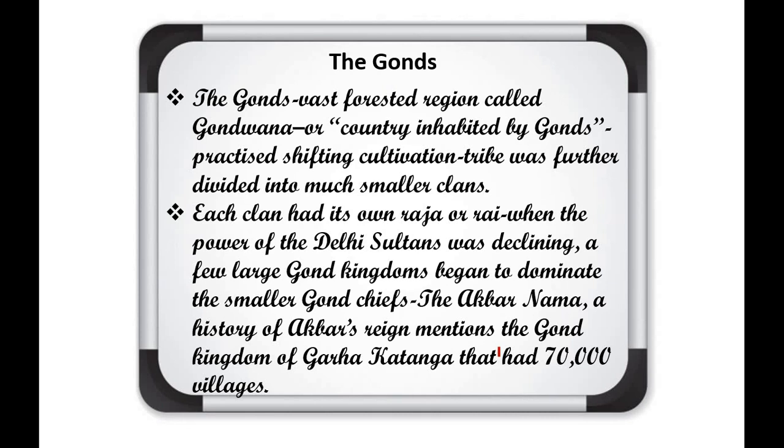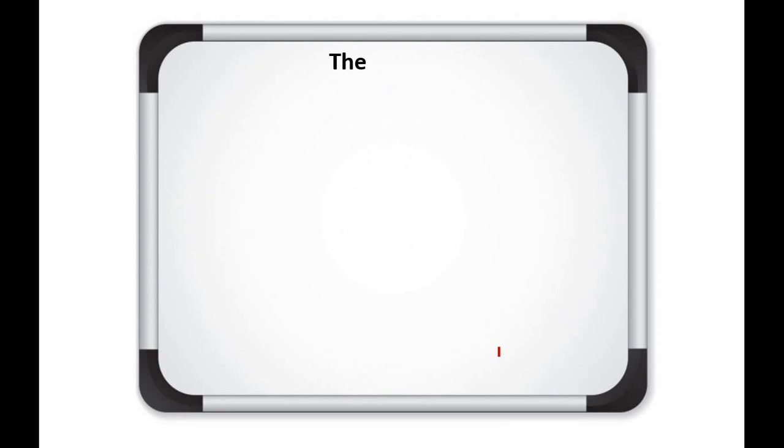When the Delhi Sultanate was there, the Delhi Sultans were ruling in the northern part, in Delhi. When the Delhi Sultanate was declining, before the arrival of the Mughal period, the Gond community extended their kingdom areas, and the Akbarnama, a book written by Abul Fazl, gave us information about this Gond community.